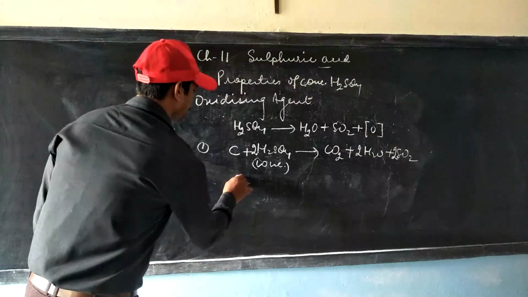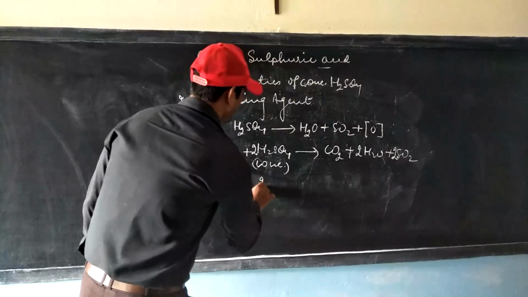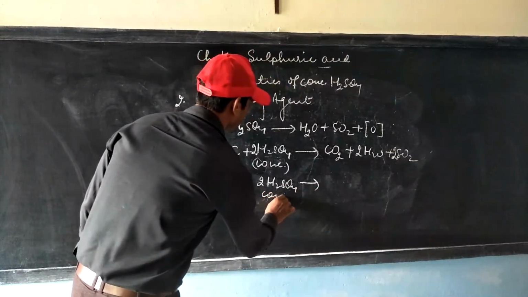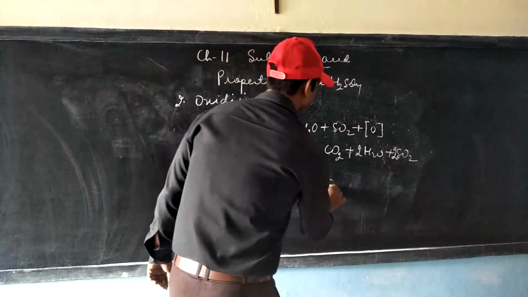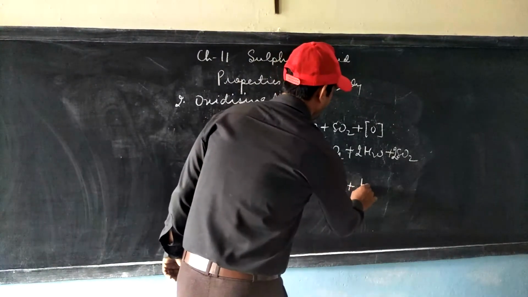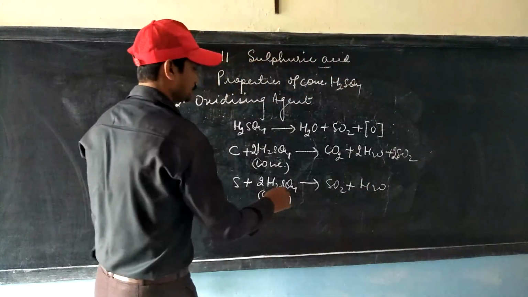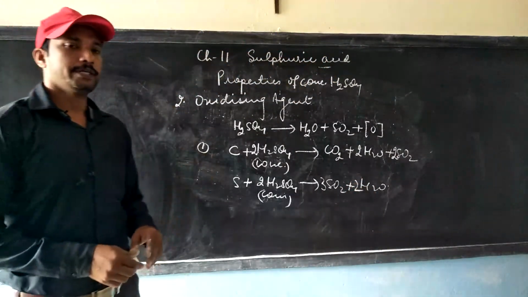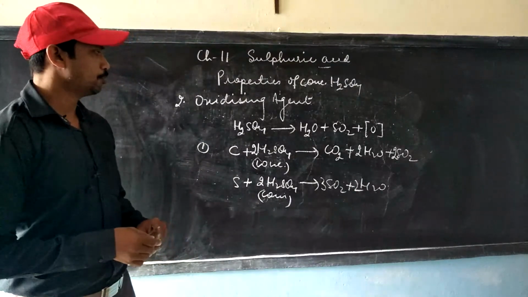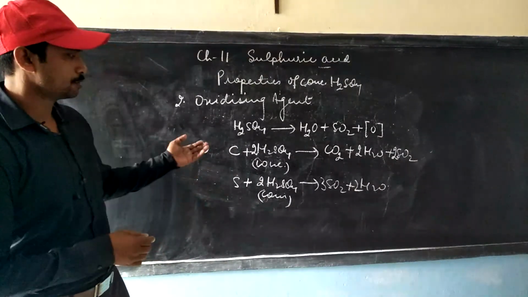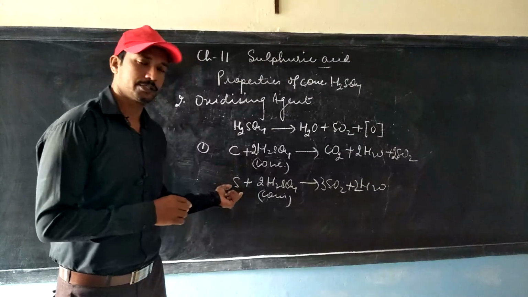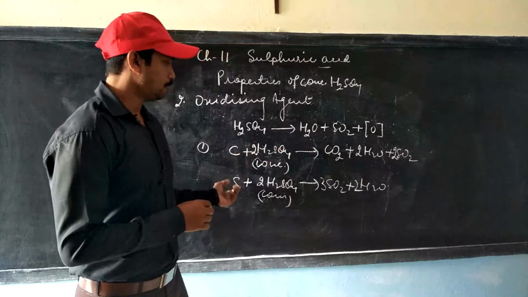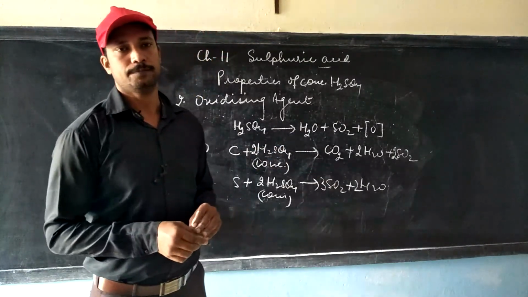If we take sulfur, it also gets oxidized using the same process to give sulfur dioxide plus water. So we have this oxidizing property shown by strong sulfuric acid, where it can oxidize non-metals like carbon and sulfur. Carbon is oxidized to carbon dioxide and sulfur is oxidized to sulfur dioxide.